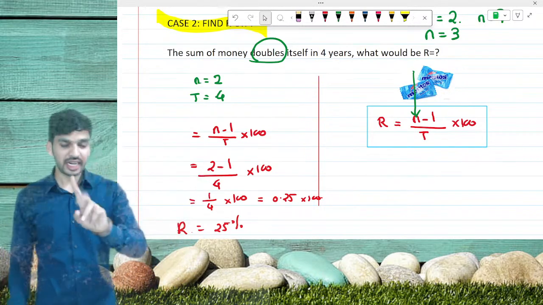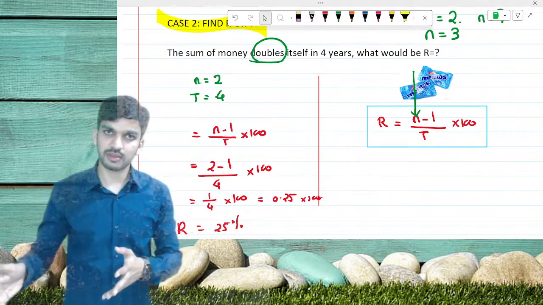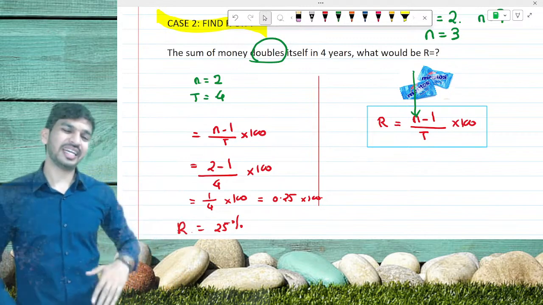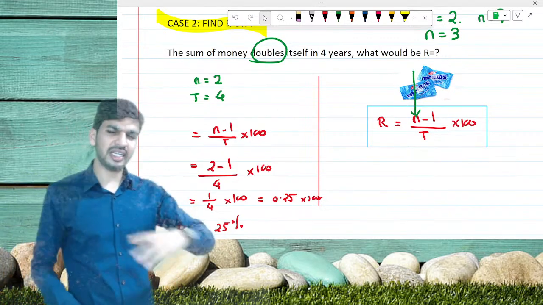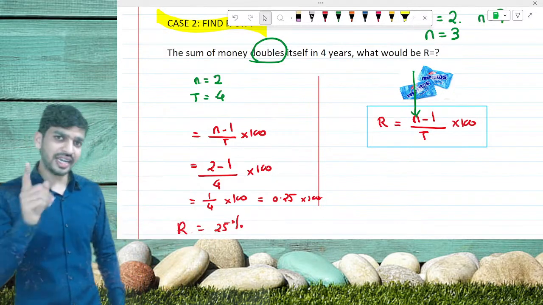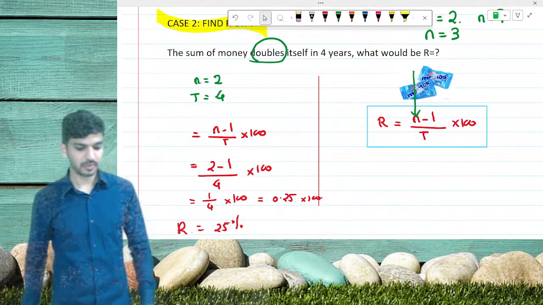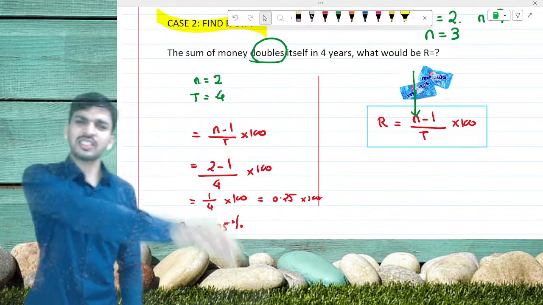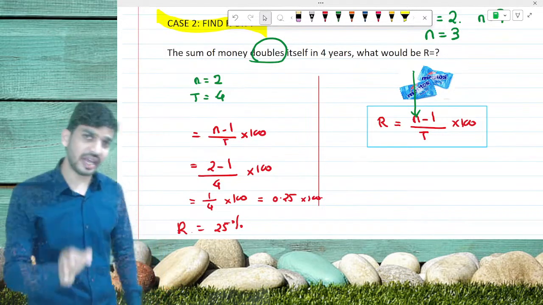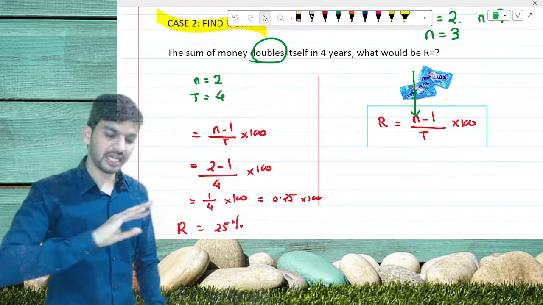So this was the second step. The first step was very easy, very basic, which is not expected in exams, but it might be there. The second type is very important, where the sum is getting double, triple, 7 times, 4 times, 8 times, 100 times in some amount of years. So what is the trick? N minus 1 upon t into 100. All of you done with this? Let's go for the last type. Only 3 types of questions can be there in your exams from simple interest. The first was very clear, the second is also very clear.